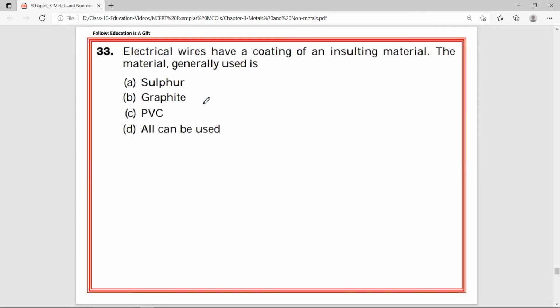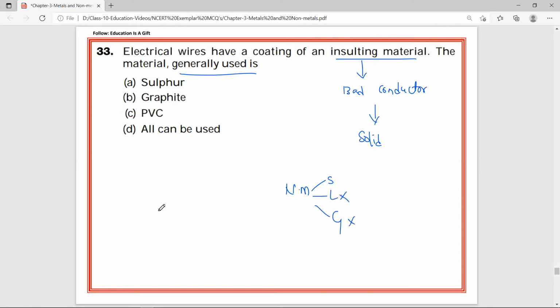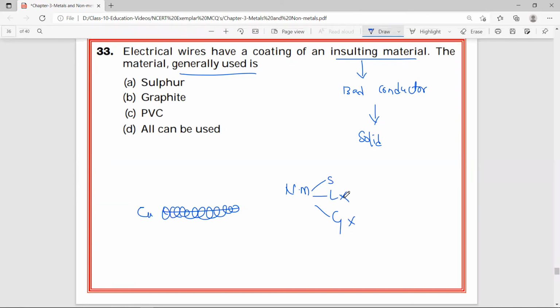33. Electrical wires have a coating of an insulating material. The material generally used is, okay, insulating material. Basically that material should be a bad conductor of electricity, which should not pass electricity. Now bad conductor in the sense, of course, that will be in solid state. Of course, non-metals are generally bad conductors of electricity. There are solid non-metals, liquid non-metals, and gaseous non-metals. We cannot consider liquid and gas, because if you take copper wire, on that copper wire you cannot coat with this liquid or gas, isn't it?